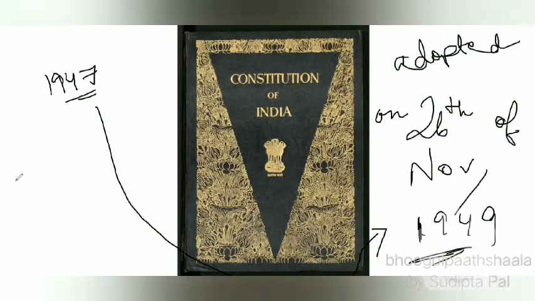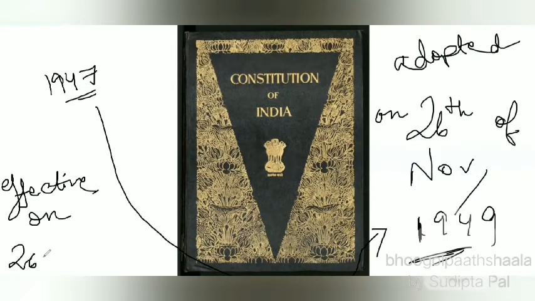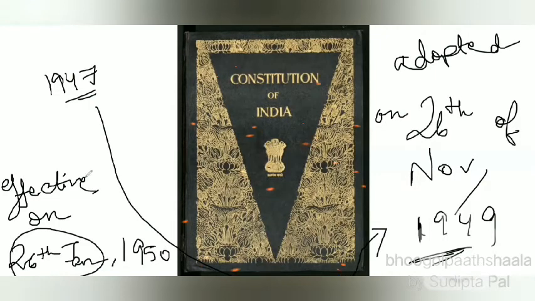What was to be written and what was not to be written was all discussed within the span from 1946 to 1949. But it was made effective on 26 January 1950. That means the Constitution of India was adopted on 26th November 1949, but it became effective on 26 January 1950.